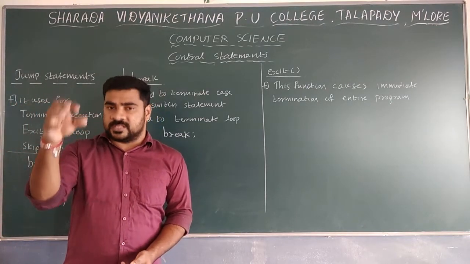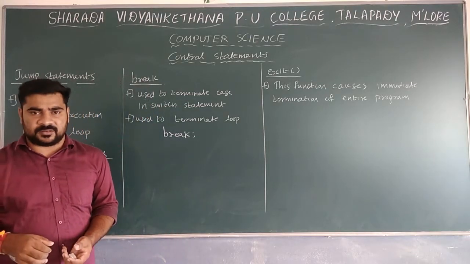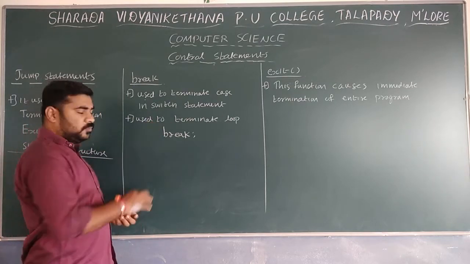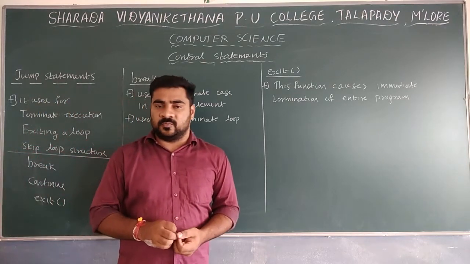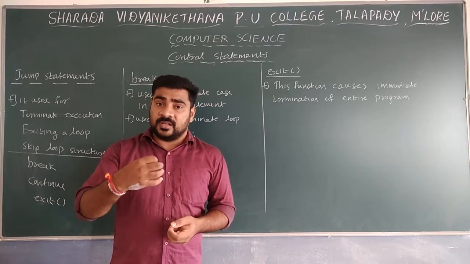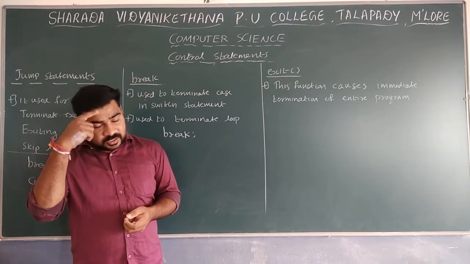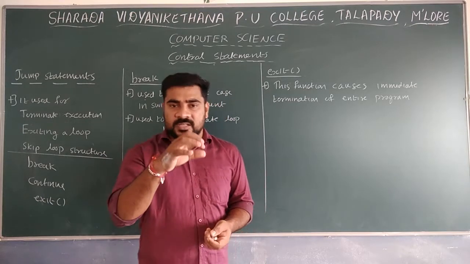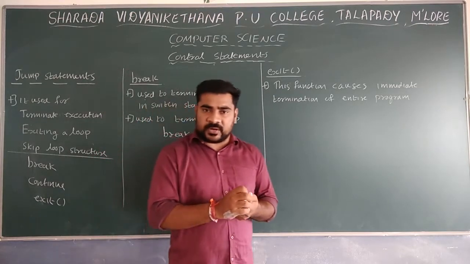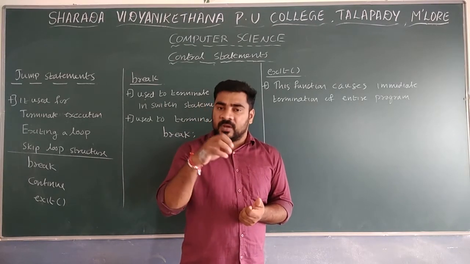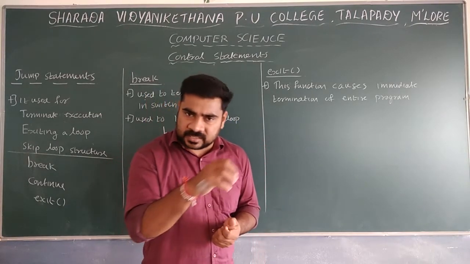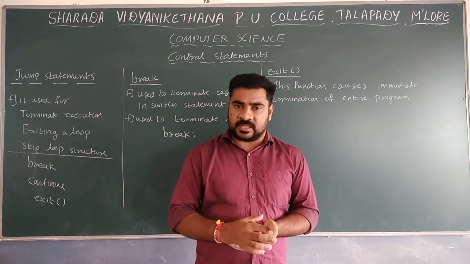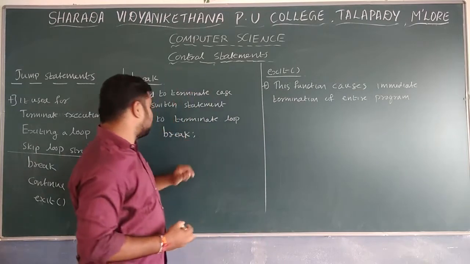After the case value statement, we make use of the break statement. So we use it in the switch statement, and it is also possible to use it to terminate a loop. How does this execute? Whenever a break statement is encountered, the control moves out of the particular loop. For example, control is executing a looping structure, and whenever the break statement is encountered, control moves out of the looping structure. That is the break statement.